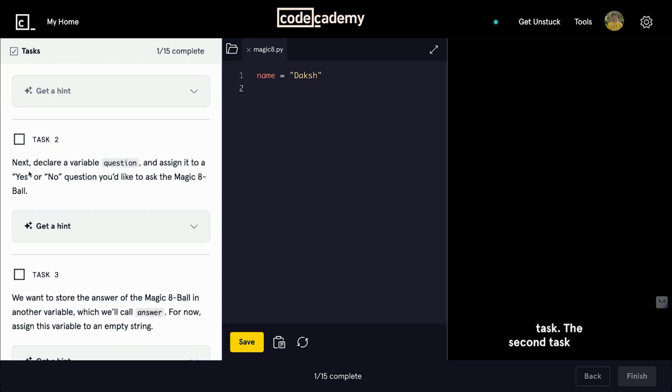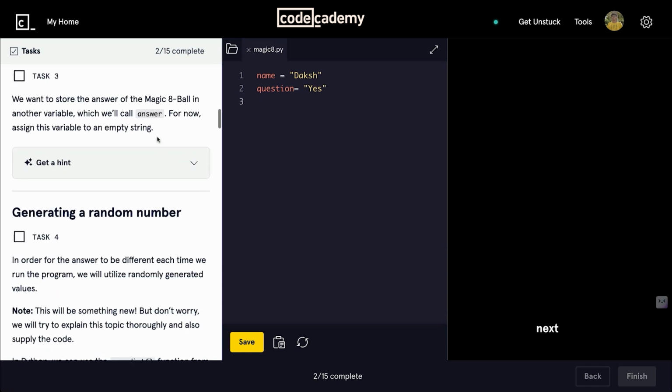The second task is next declare a variable question. Okay, next variable is question, and assign it to a yes or no. Let's assign it to yes. Y should be capital. So the variable value is Yes. Yep.